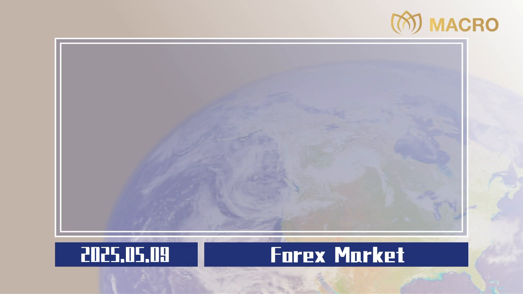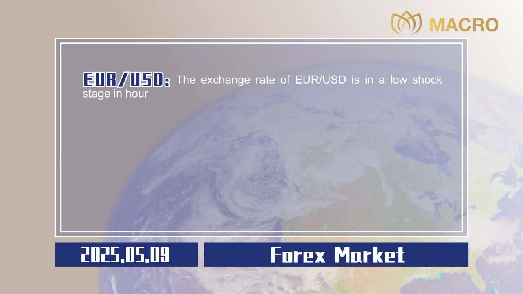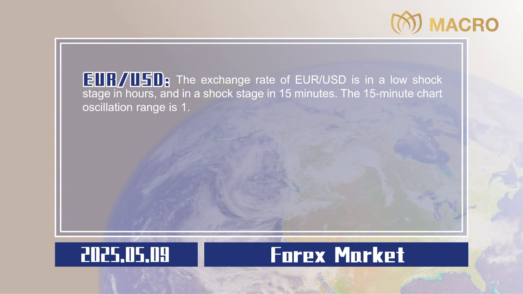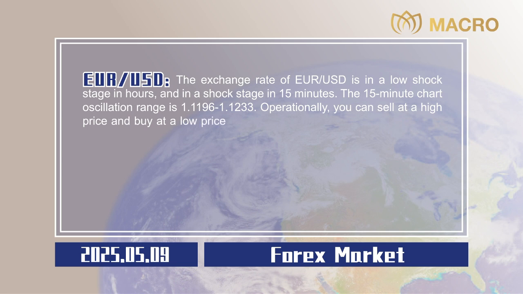Forex market. Euro to US dollar. The exchange rate of euro to US dollar is in a low shock stage in hours and in a shock stage in 15 minutes. The 15-minute chart oscillation range is 1.1196 to 1.1233. Operationally, you can sell at a high price and buy at a low price in this range.